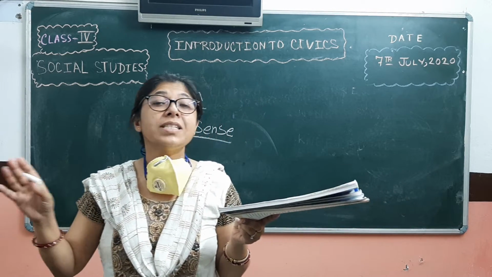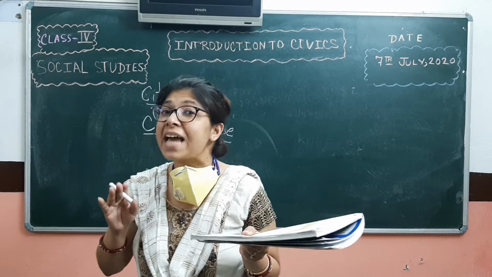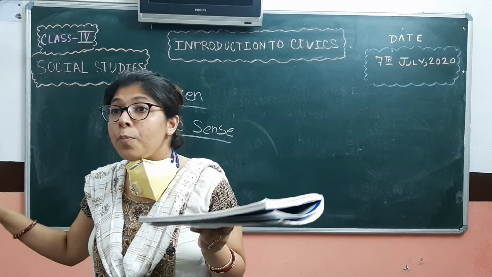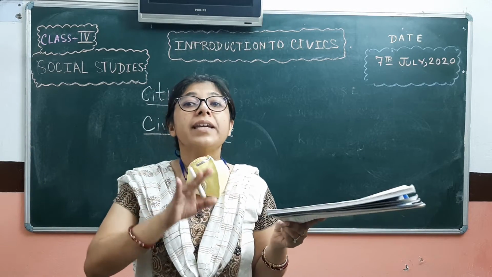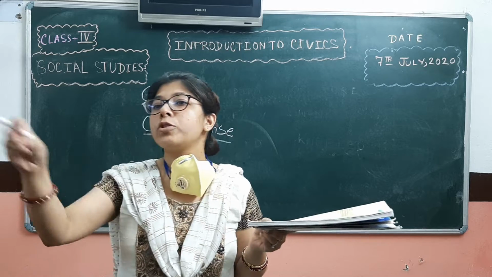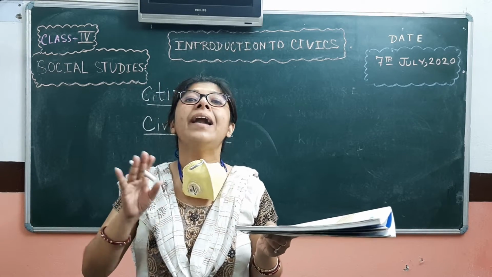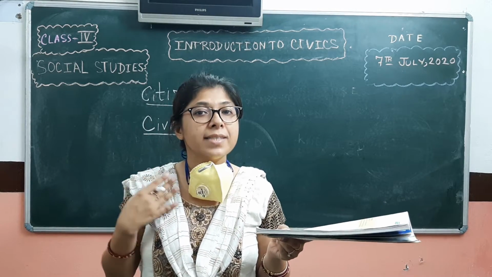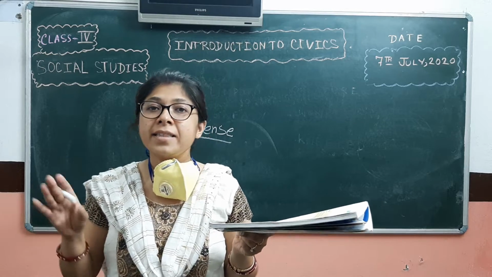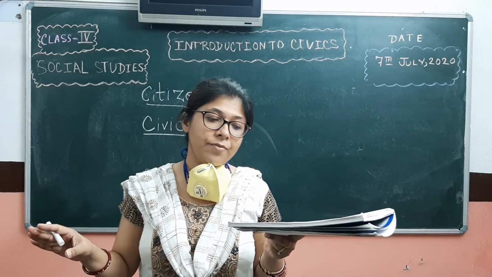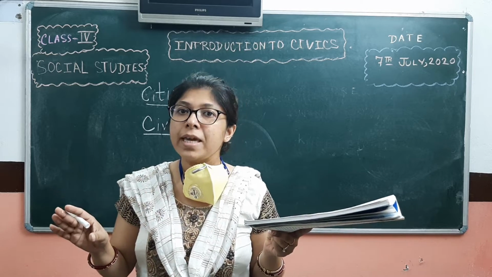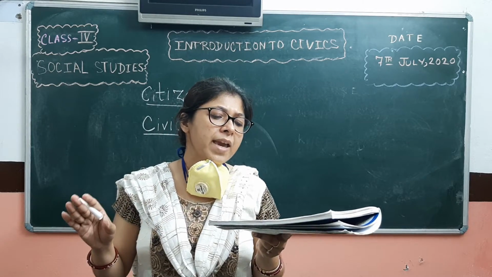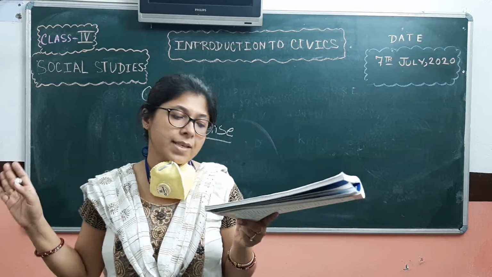Standing in queues, we cannot stand with others just like that. We always have to stand in queues and wait for our turn. We have to discharge garbage in proper dustbins. Those dustbins are kept over there for discharging. We cannot put the garbage here and there. It leads to untidiness, and that we cannot do. We belong to this country. The country is ours. We have to maintain cleanliness in the environment and in the society where we are living, in order to become a good human being, so that no misbehavior or untidiness happens anywhere.